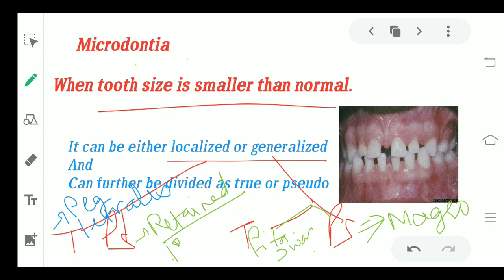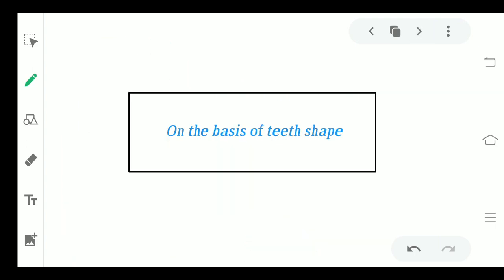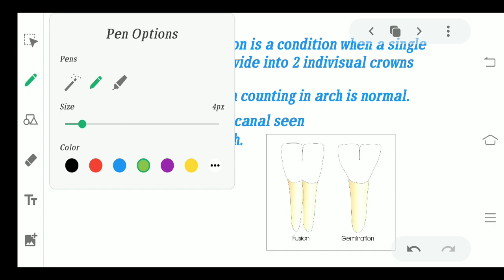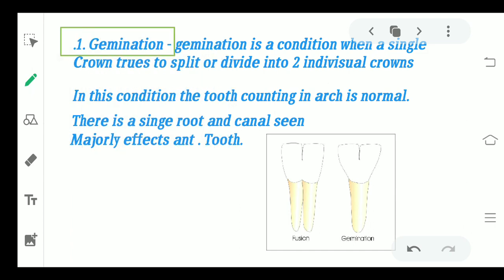So this was on the basis of the size. Now we come to the basis of the tooth shape. This is the interesting part of the topic. So the first condition we have here is gemination. Now what is gemination? Gemination is a condition in which the single crown tries to split or divide into two individual crowns. Like you can see in the figure, there is just one crown. This is one complete tooth.